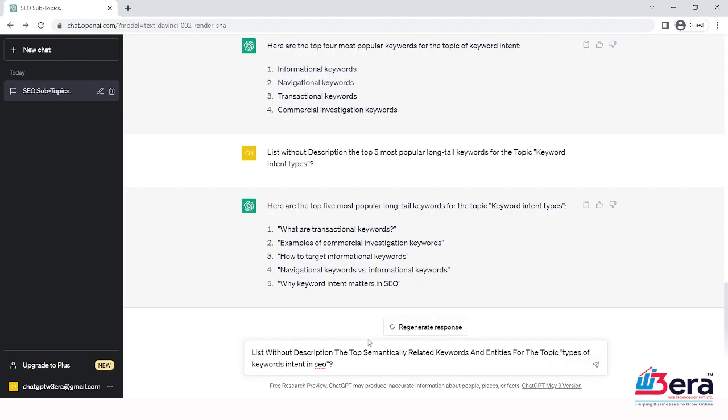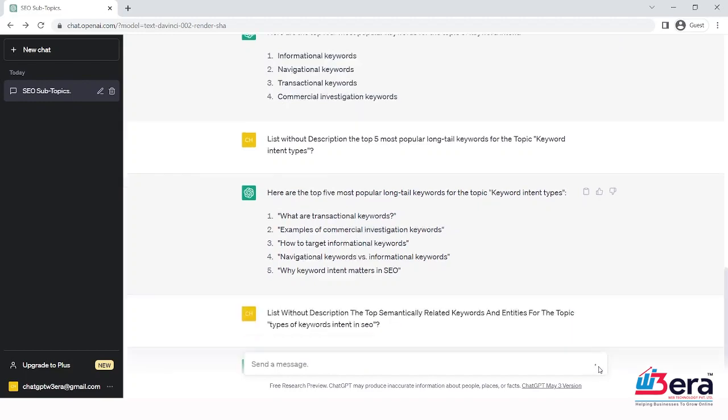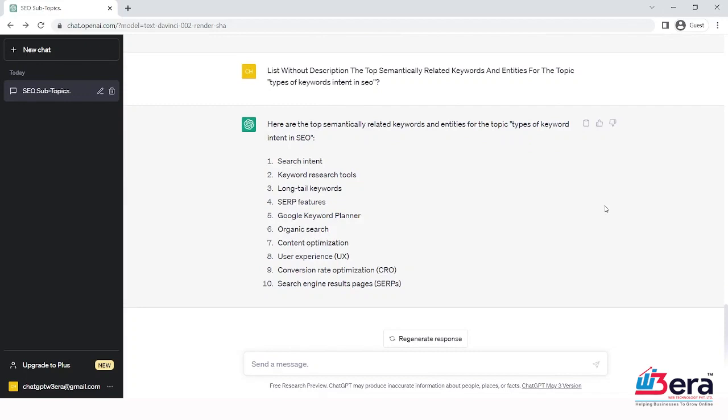List without description the top semantically related keywords and entities for the topic types of keyword intent in SEO. Press enter. Here are the top semantically related keywords: search intent, keyword research tools, long tail keywords, SERP features, Google Keyword Planner, organic research, content optimization, user experience, conversion rate optimization, search engine result pages. So who needs those expensive content optimization tools? You can even ask ChatGPT what any topic's semantically related keywords and entities are.